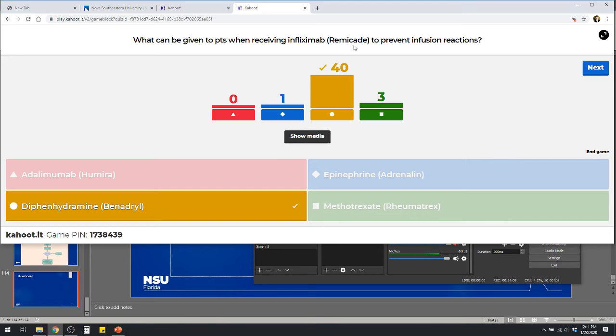Right, they can be used together chronically because if you think about it, remember that not only can they have some synergism when working together to help them work better for rheumatoid arthritis, but also, if you recall, methotrexate can be used to prevent our own body from generating antibodies that make the infliximab less effective. So you can actually extend out how long the infliximab can be good for those patients by giving methotrexate along with it, right? So for both therapeutic effect and to help out the Remicade in the long run, okay?